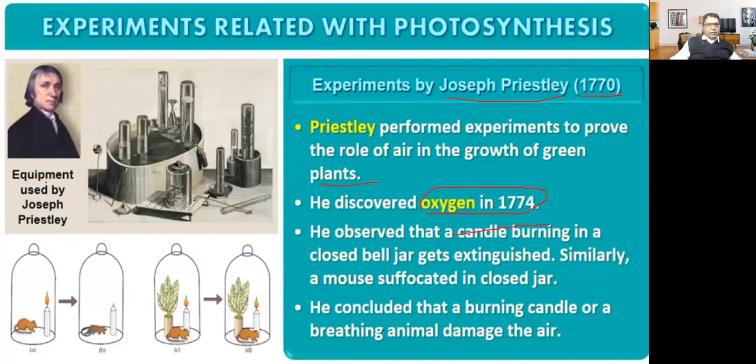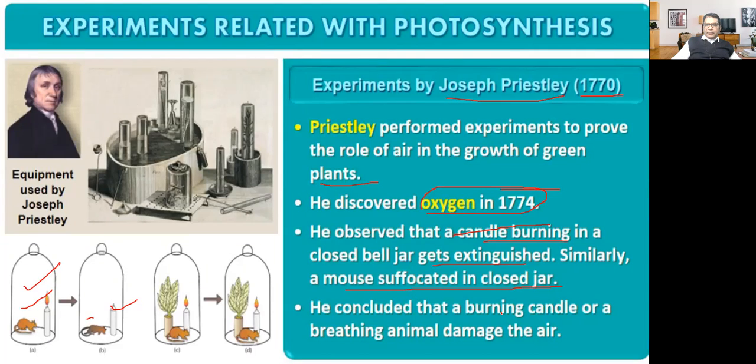So who discovered oxygen? The answer is Joseph Priestley. In which year? 1774. He observed that a candle burning in a closed bell jar gets extinguished. Similarly, a mouse suffocated in a closed jar. This is a candle, this is a mouse. After some time, the candle is extinguished and the mouse suffocated.